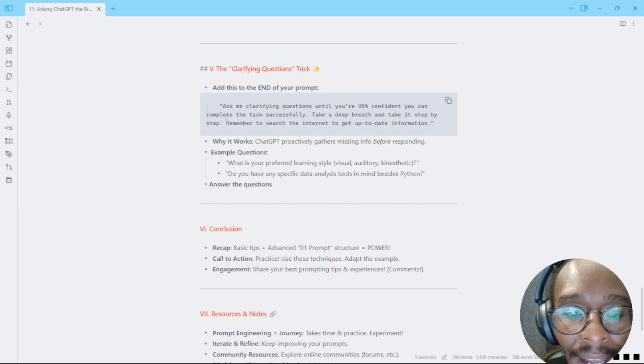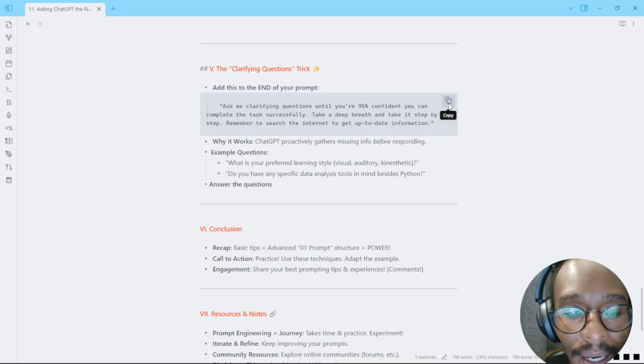So for example, here I can ask: ask me clarifying questions until you are 95% confident that you can complete the task successfully. So take a deep breath and take it step by step. Remember to search the internet and to get up-to-date information. So this is something that you can post at the end of your prompt.